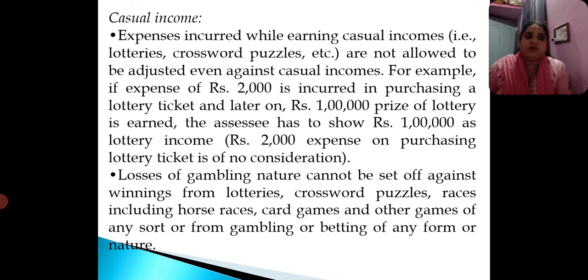Next, you have losses of gambling nature. They cannot be set off against winnings from lotteries or crossword puzzles, races including horse races, card games and other games of any sort, or from gambling or betting or any other form of nature. So losses of the gambling business cannot be set off against the winnings from lotteries.